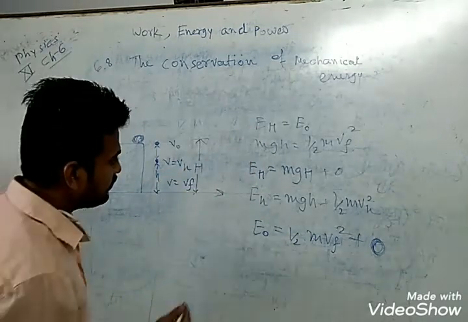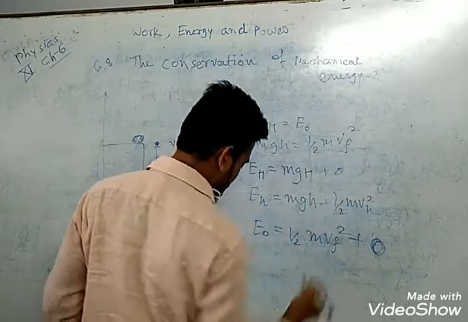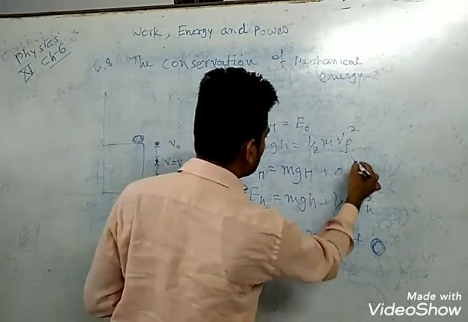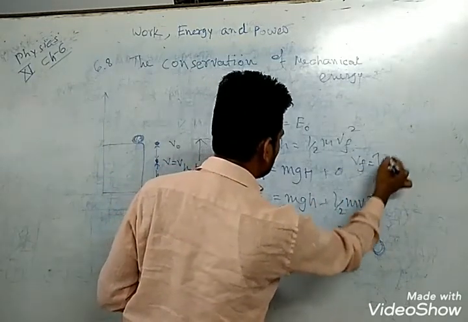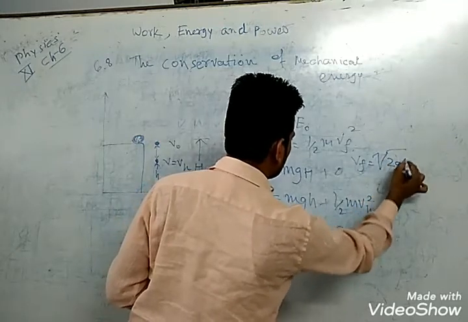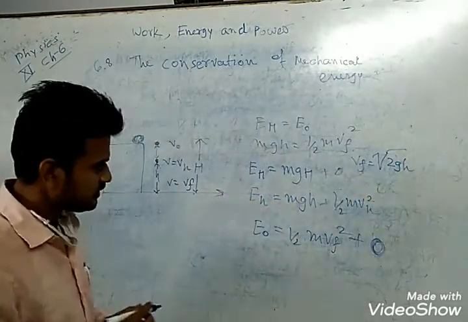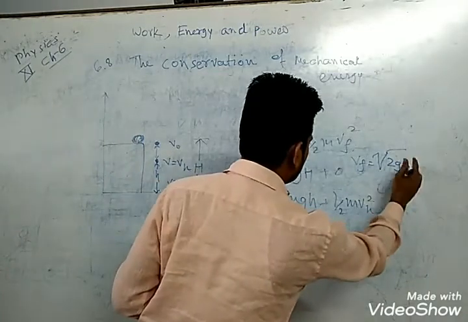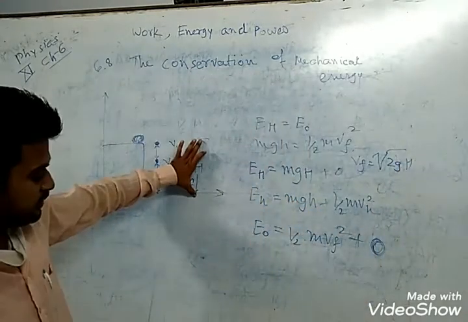So from the equation, Vf is equal to under root 2gH, where capital H is the total height.